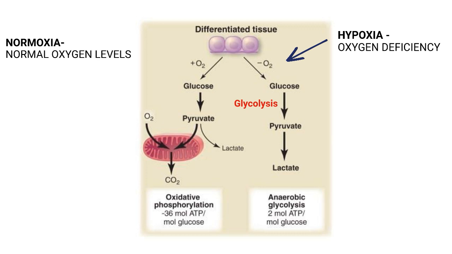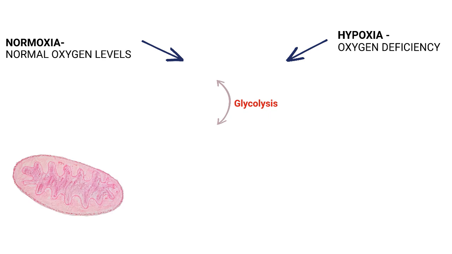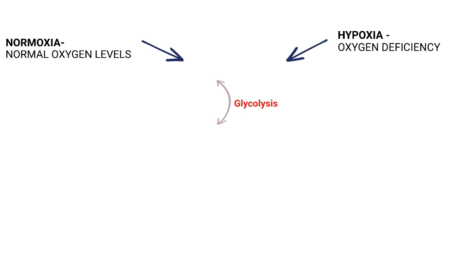In the presence of oxygen, glucose is metabolized to 2 molecules of pyruvate in the process of glycolysis. Then, pyruvate oxidation occurs in the mitochondria. Inside the mitochondria, acetyl-CoA is produced and begins the citric acid cycle, also known as the Krebs cycle. At this point, glucose has been broken down into carbon dioxide.